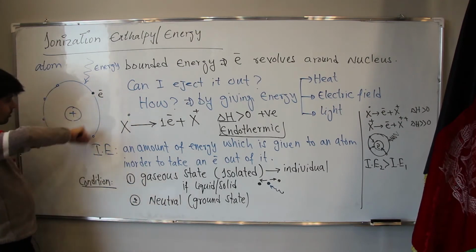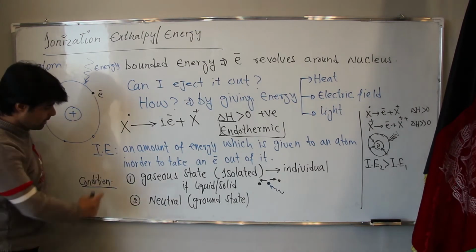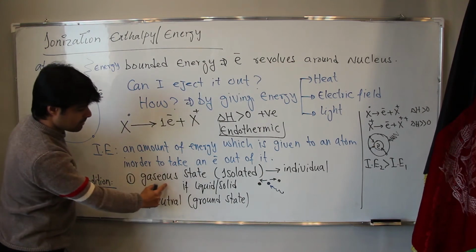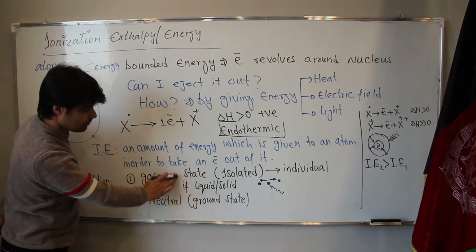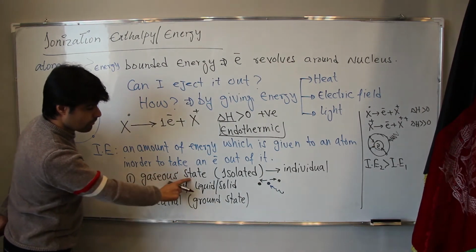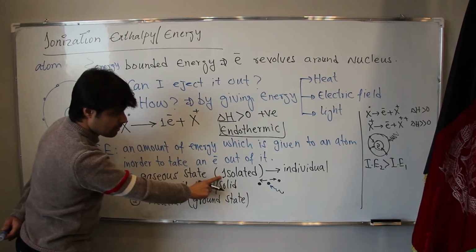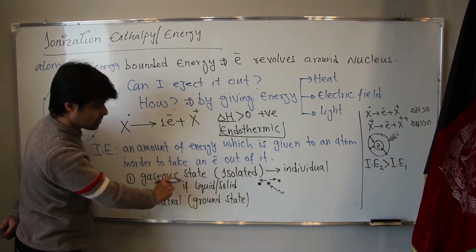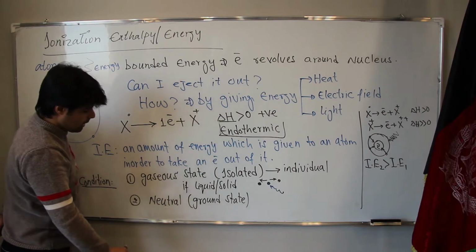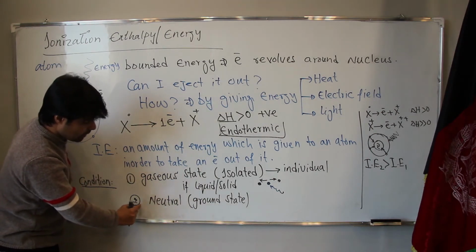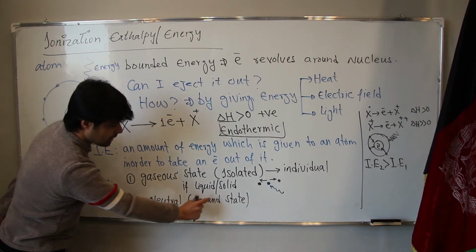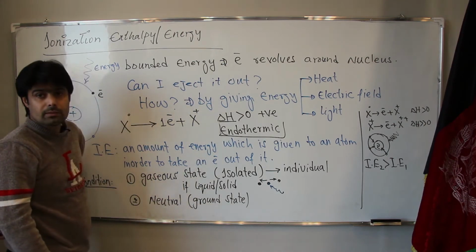Now the condition is that the atom must be in gaseous state. It means isolated, individual atoms. And the second one, the atom must be in ground state or neutral state.